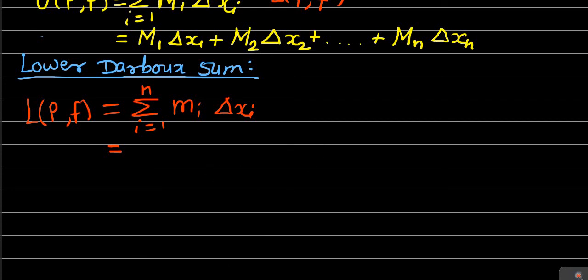So the formula for the lower Darboux sum is LPF equal to the summation over i equal to 1 to n of small mi into delta xi.